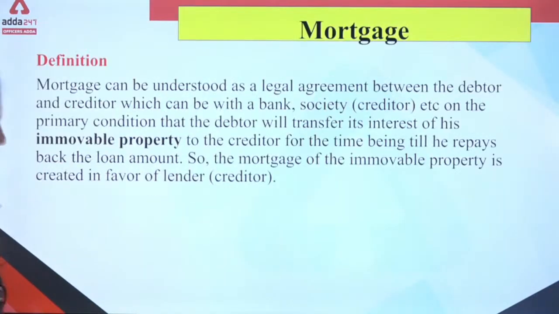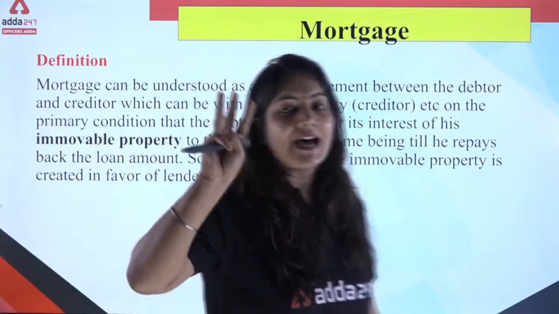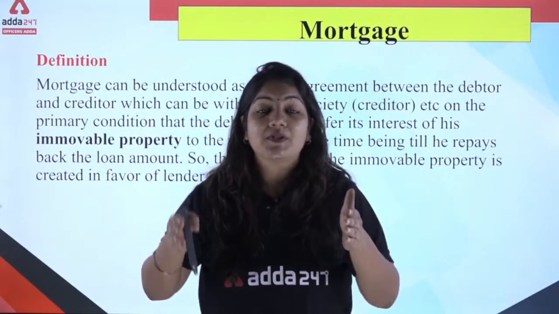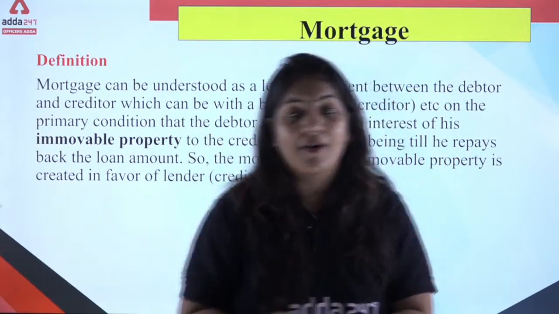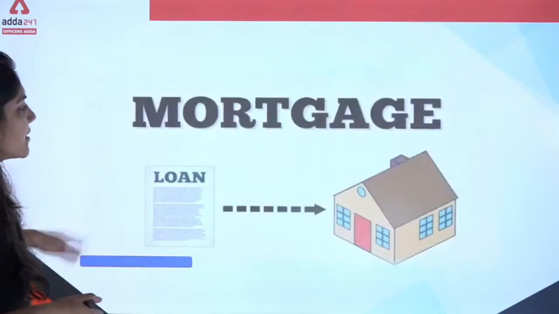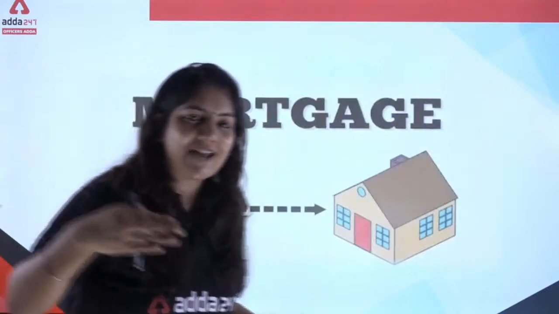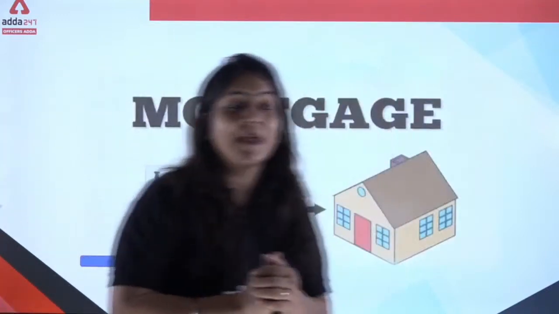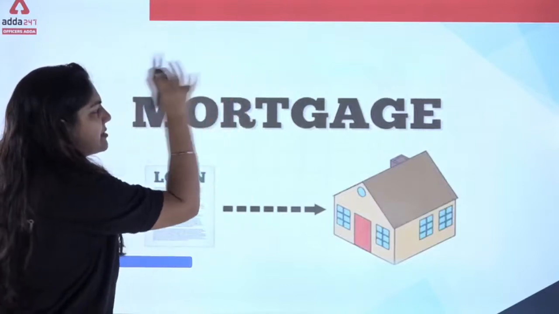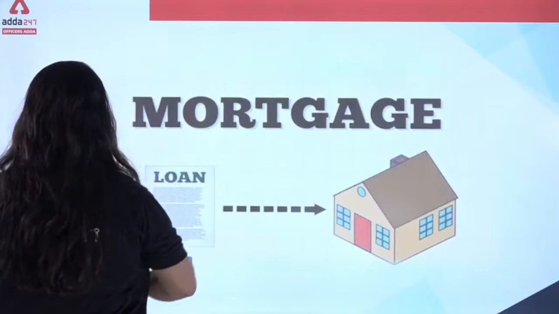Got it? Now, this is the third security and the last security. After that, we will discuss the comparison between all these three securities. Okay, now see, this is called mortgage. Now, what is mortgage? First of all, the example, then we will go through the definition. Understand this example in very simple language.